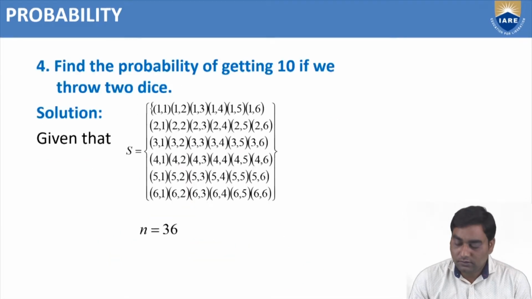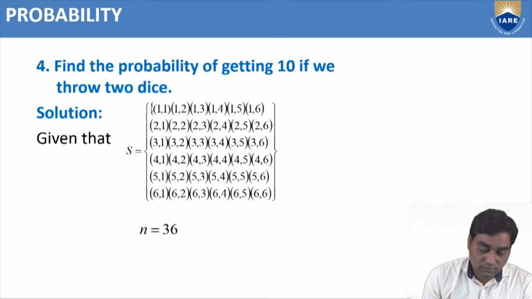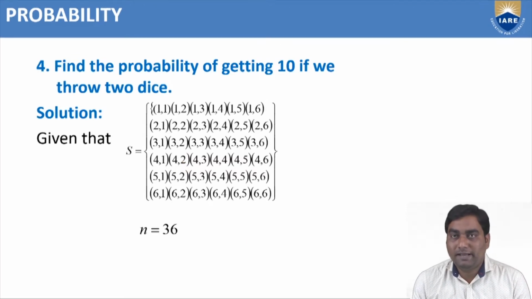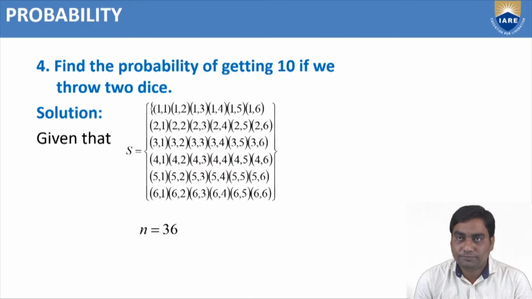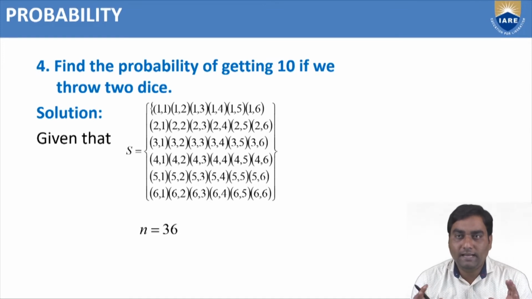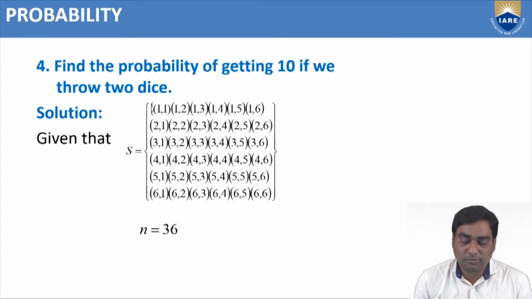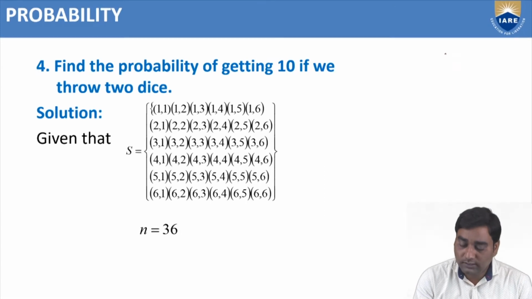Got my point? Now, another problem. These are all basic problems on probability. Try to understand the concept of probability; don't just blindly remember what values are required to find it. As I told you, the n value is required, the e value is required, the m value is required.